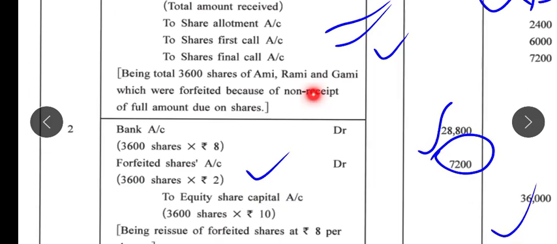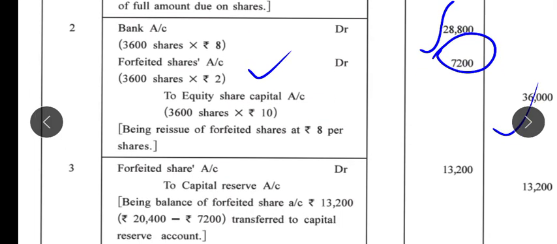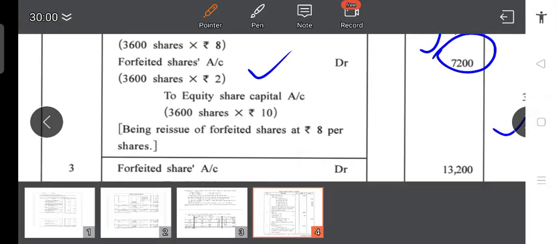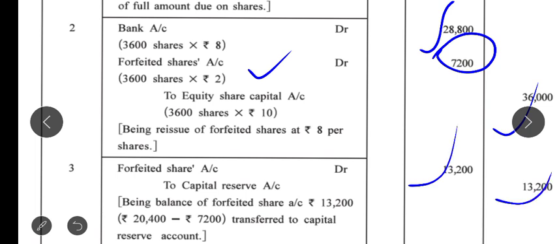The difference, 13,200, we will transfer to the capital reserve account. So the entry will be share forfeited account debit to capital reserve, 13,200: 20,400 credit minus 7,200 debit.